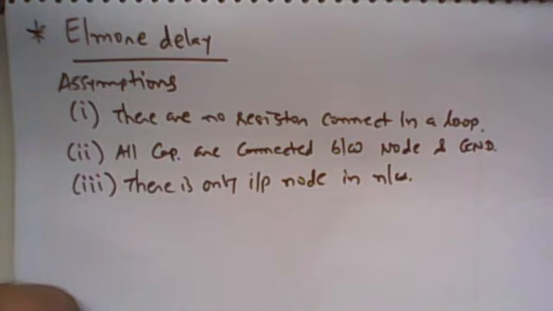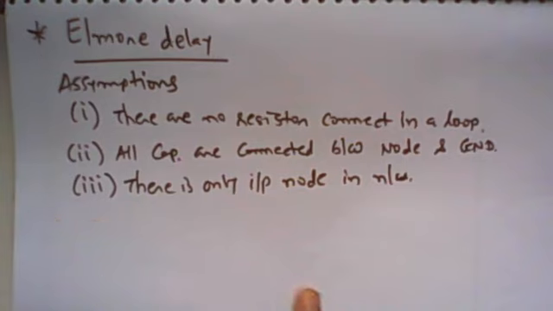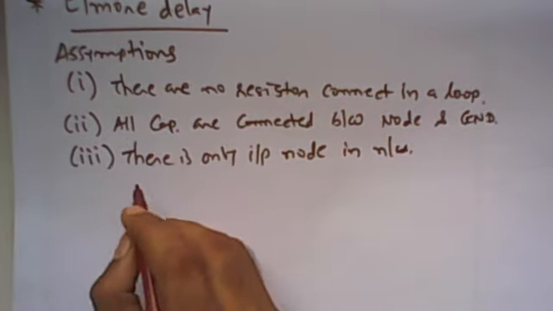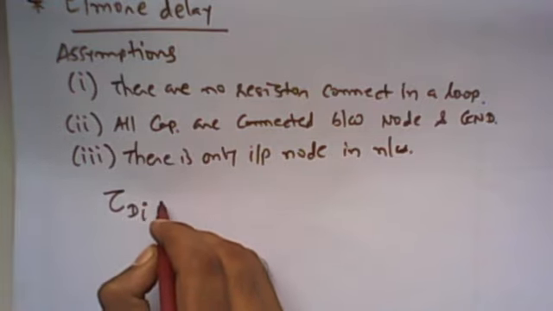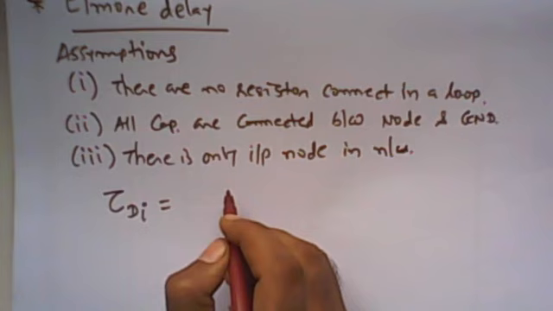So we can apply this method to a network which has resistors between two nodes that are not connected in a loop, with capacitors between any node and ground, and only one input node from which we want to find the propagation delay. So we can apply this method to such a network. So what is the propagation delay time using this method? It can be found as tau di, where tau d is the propagation delay and i is from the input to the ith node.